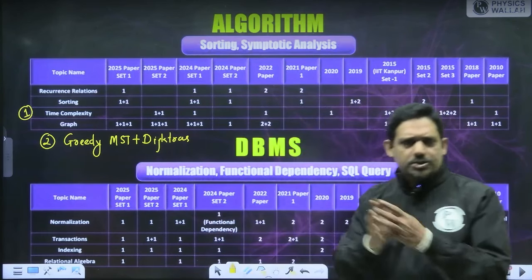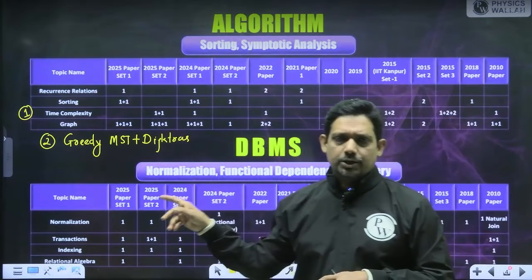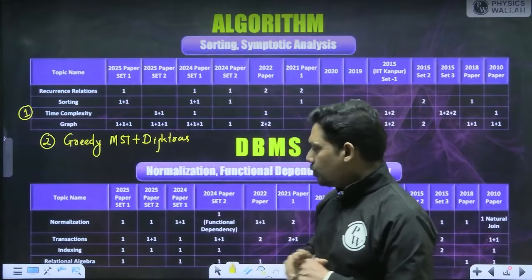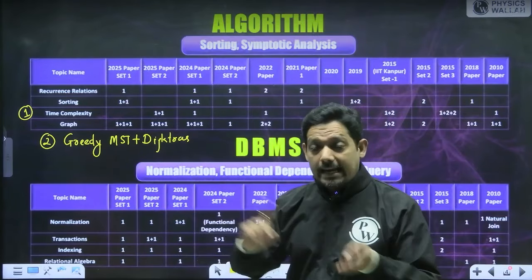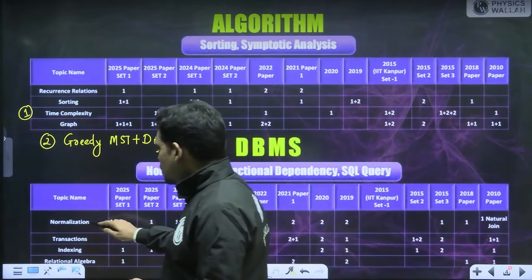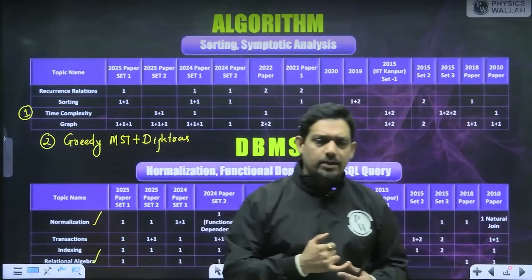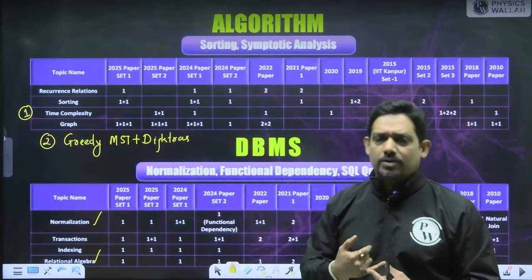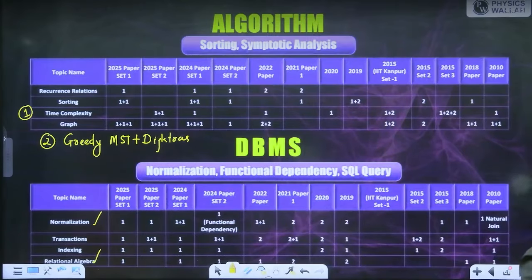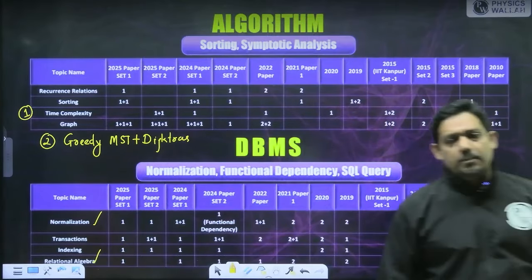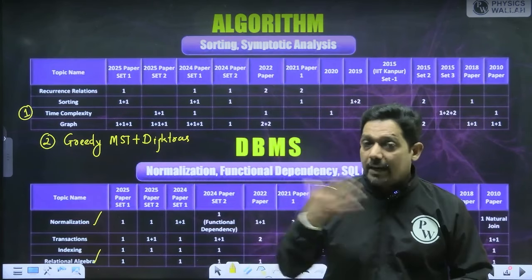DBMS is a closed subject, and always you can expect one question from normalization, one question definitely from here. Normalization, one question from SQL and relational algebra. Then transaction and concurrency, generally they ask questions from transaction only, but it may be possible they will ask questions from concurrency as well, but I'll pick transaction.